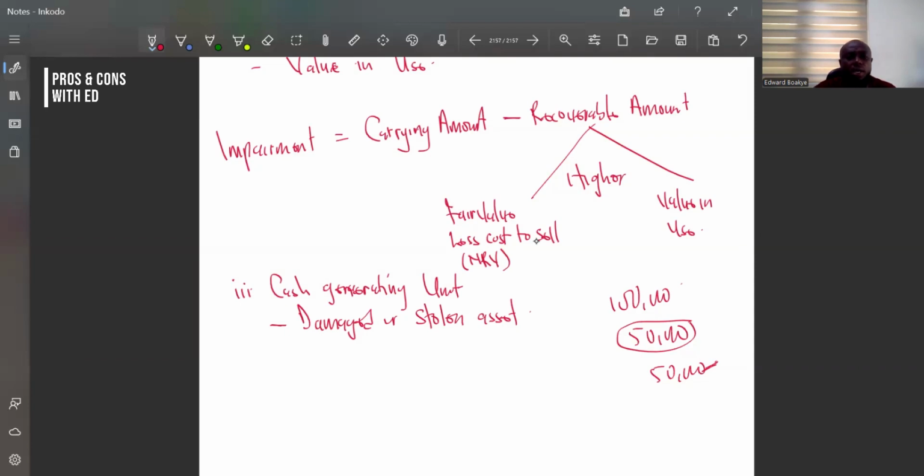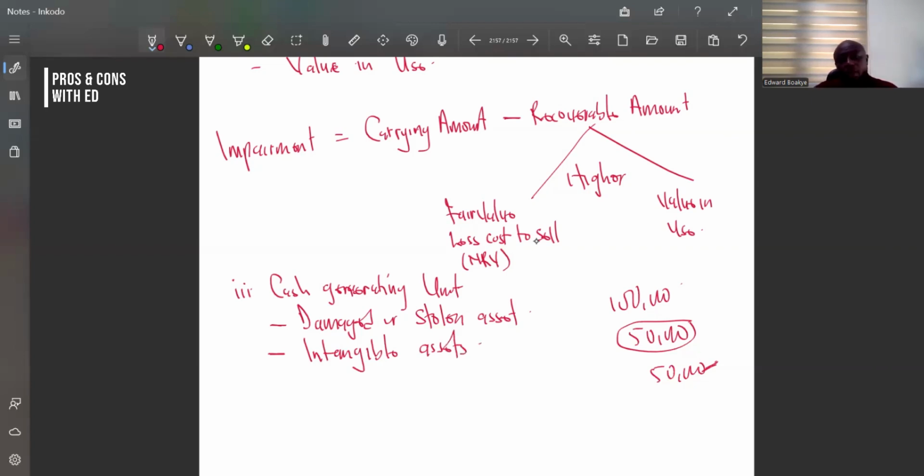The next asset that IAS 36 says we should recognize the impairment on is intangible assets.